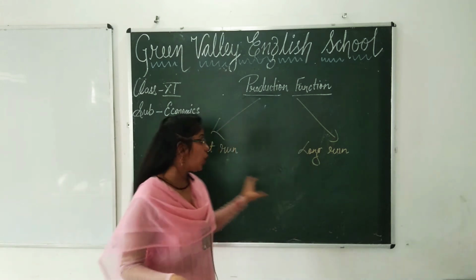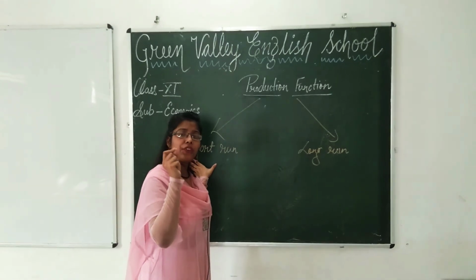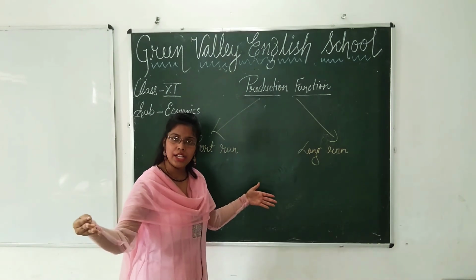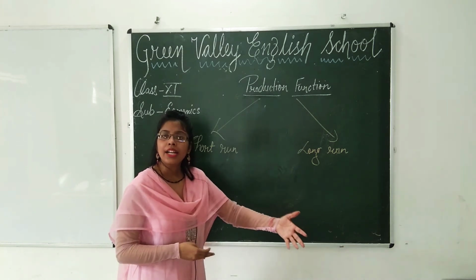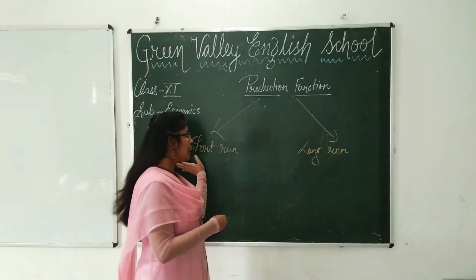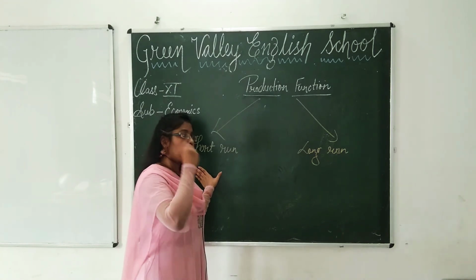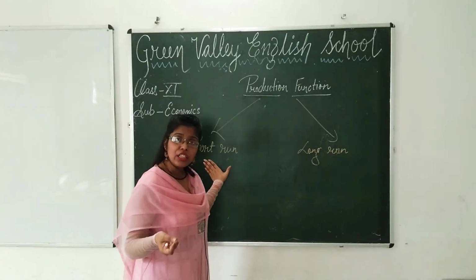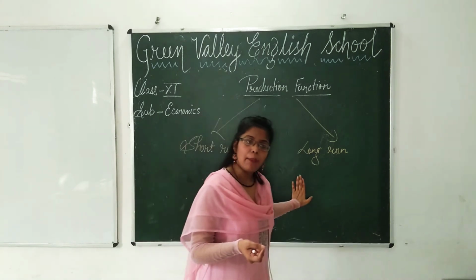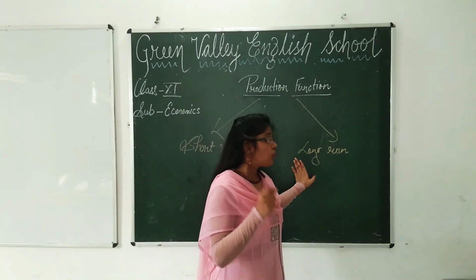So in the short run we cannot change the fixed factors of production. We cannot expand land. I cannot change the land. I cannot bring machines. But here we can employ more labor if needed. We can increase the raw materials if needed. And in the long run, what happens in the production function? What happens in the long run?